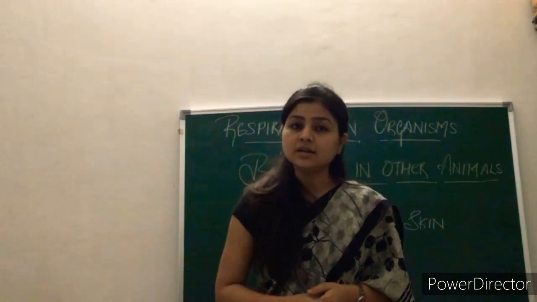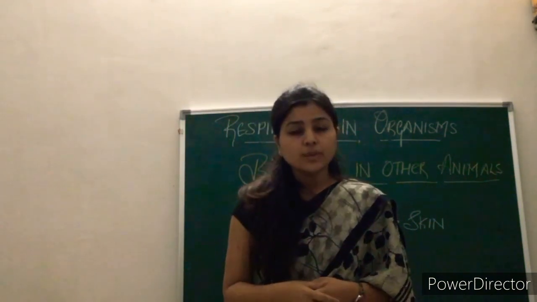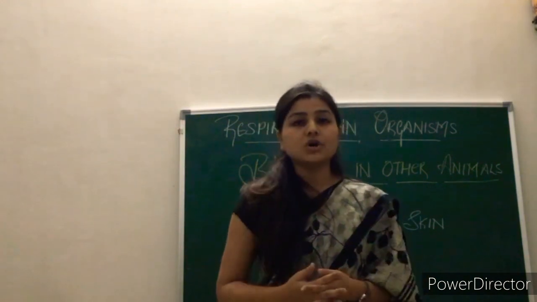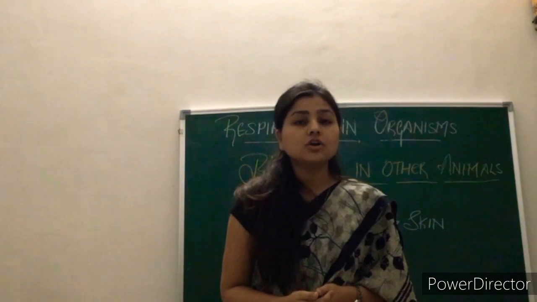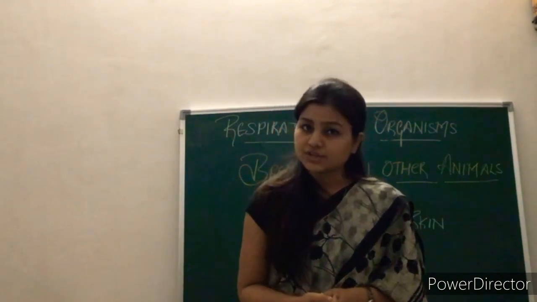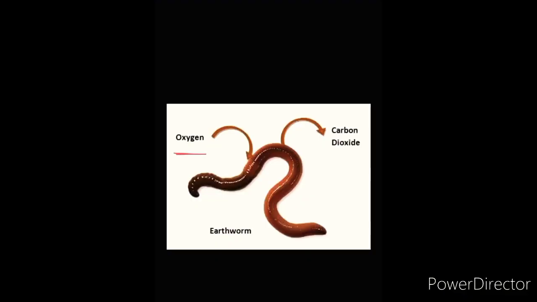When they live on land, they respire through the lungs, but while they are inside the ponds, they respire through their skin. They take in the dissolved oxygen present in water. As you can see, the earthworm takes in oxygen and gives out carbon dioxide through its skin. So they perform the exchange of gases through their skin.